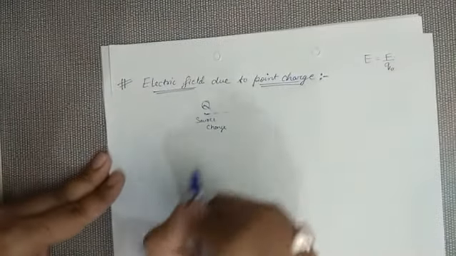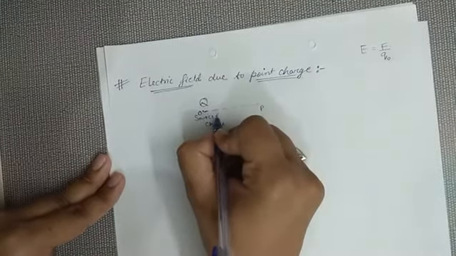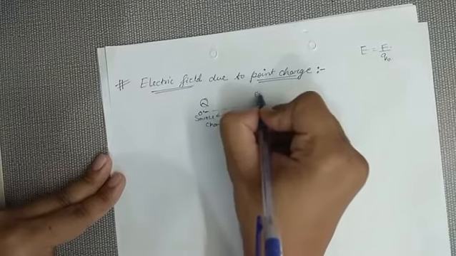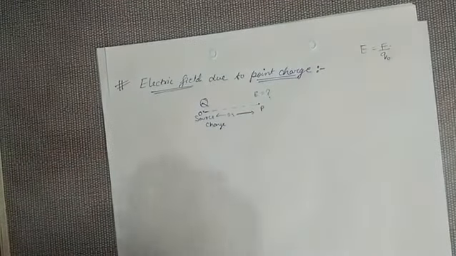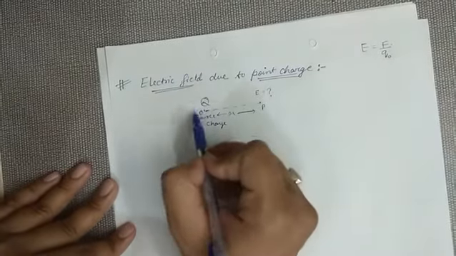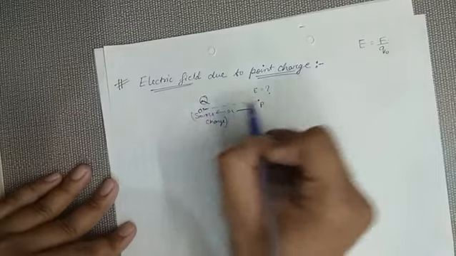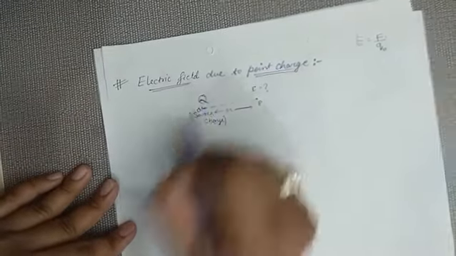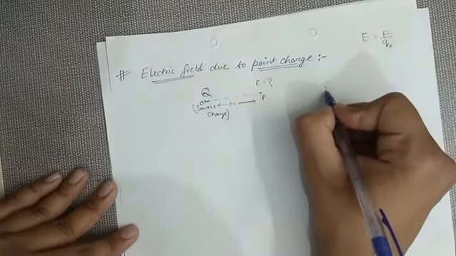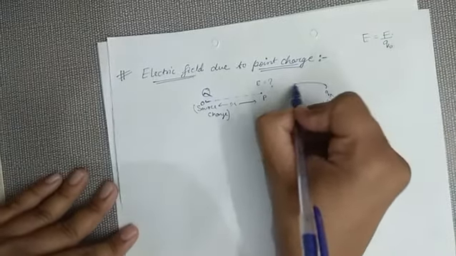And suppose this is the point O and this is the point P. The distance between them is R. I am interested to find the strength of electric field at this point P, due to this charge capital Q. This is our source charge. In order to find the electric field, I have to consider a test charge. First of all, I put this test charge at this point P.